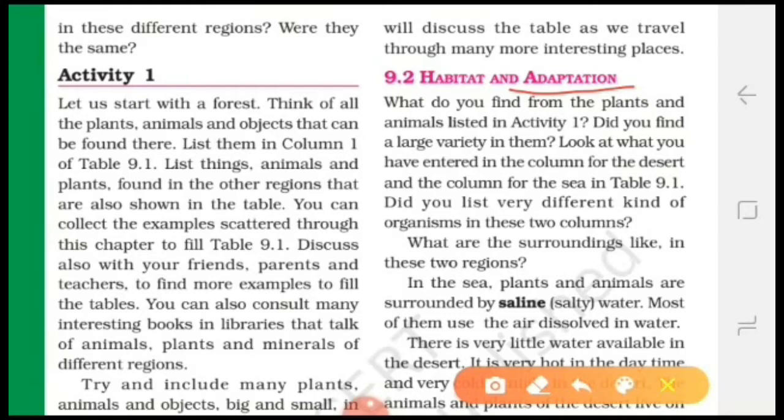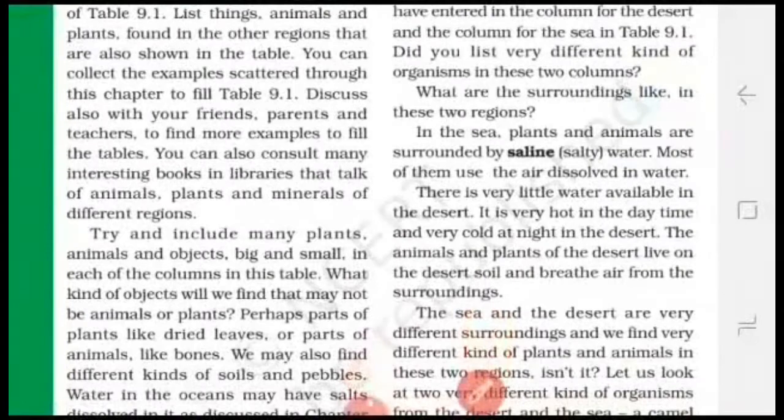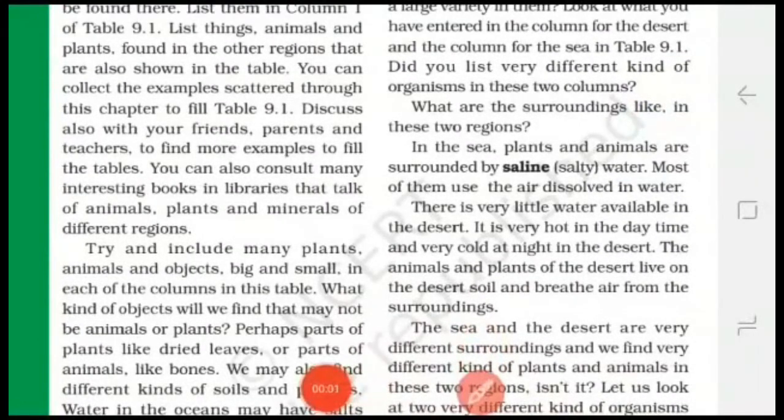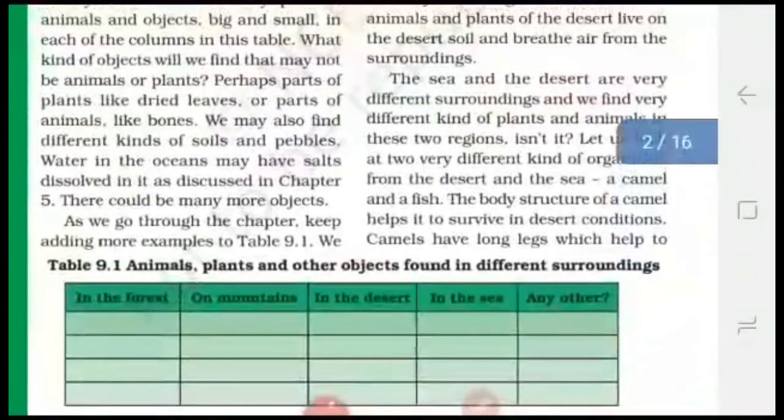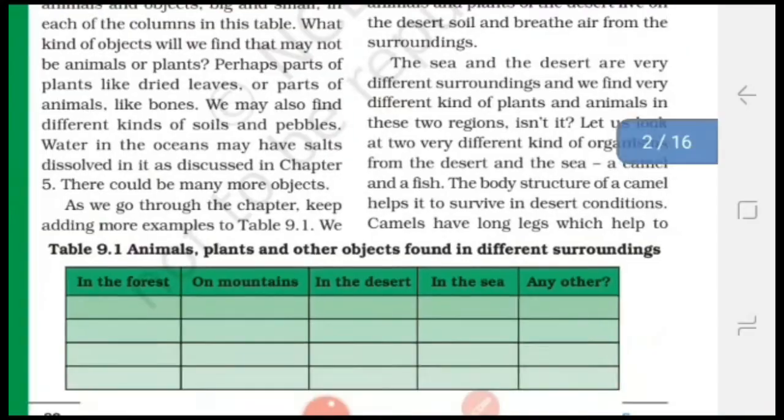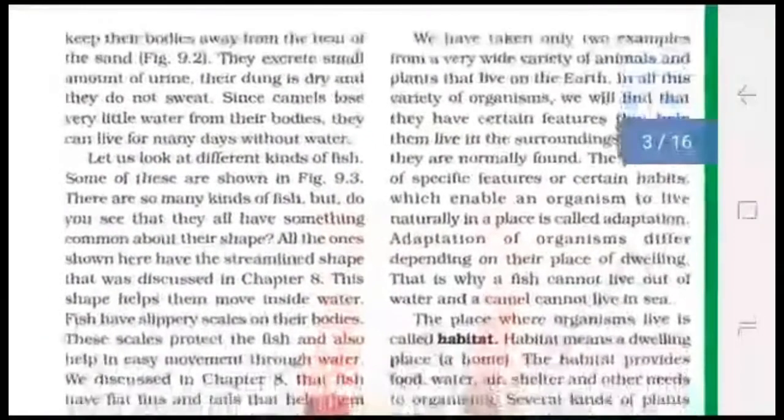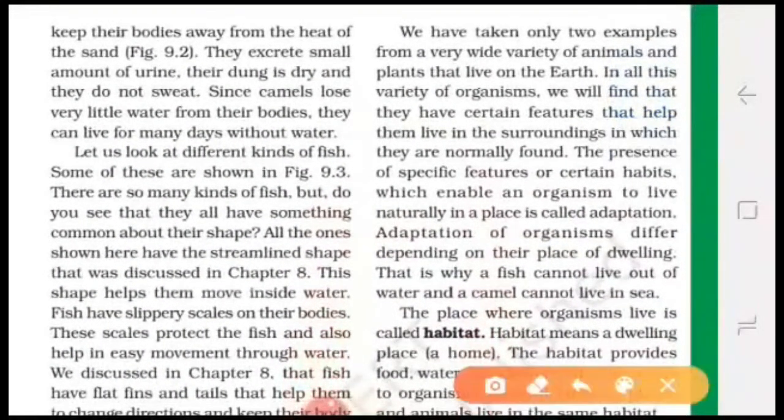Okay, how can camels survive in the desert? The body structure of the camel helps it to survive in the desert. You know that in the daytime the desert becomes very hot. Camels have long legs which help to keep their body away from the heat of the sand. And you also know that there is a scarcity of water in the deserts. That's why camels excrete a very small amount of urine. Their dung is dry and they do not sweat.